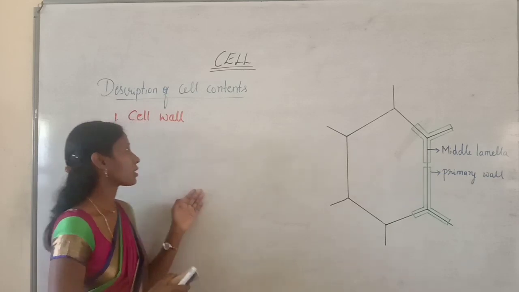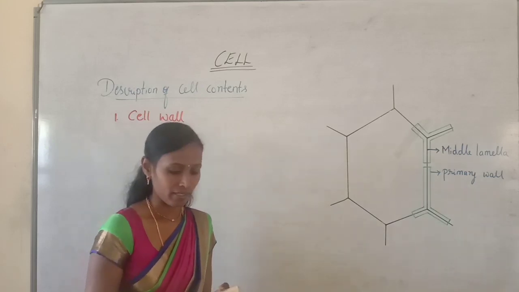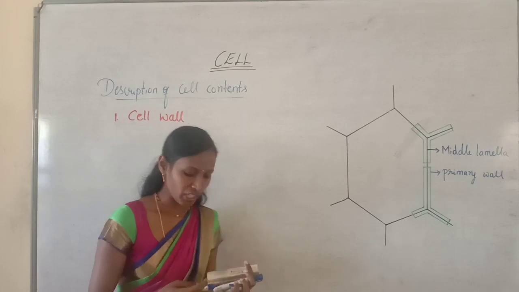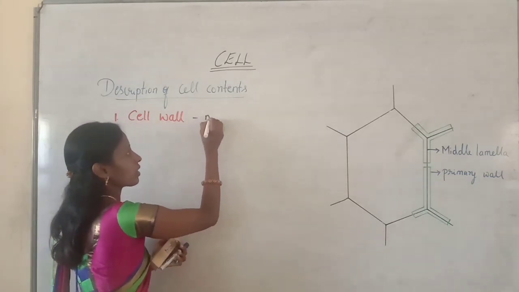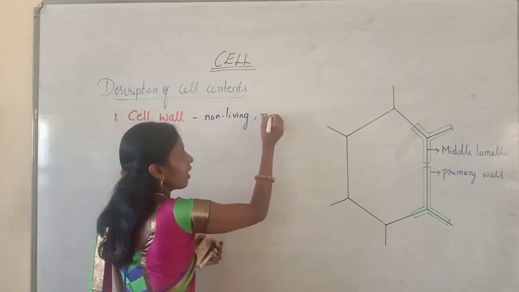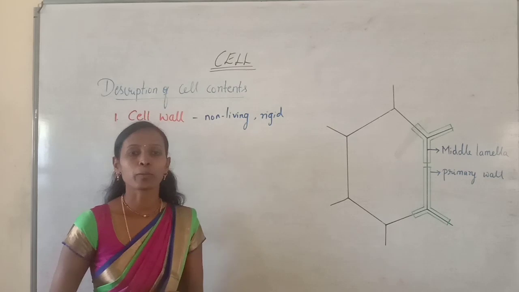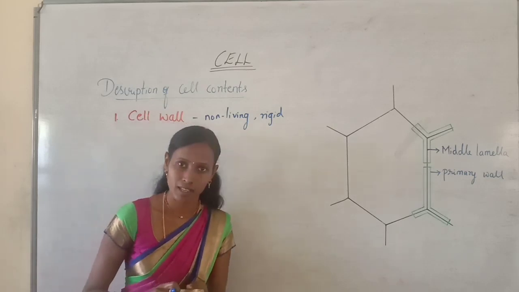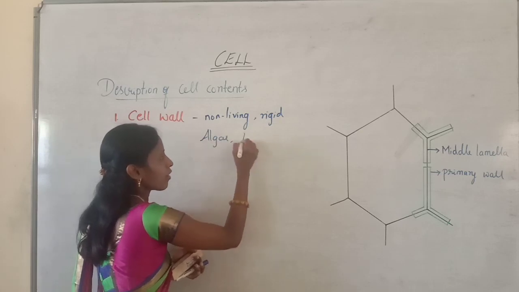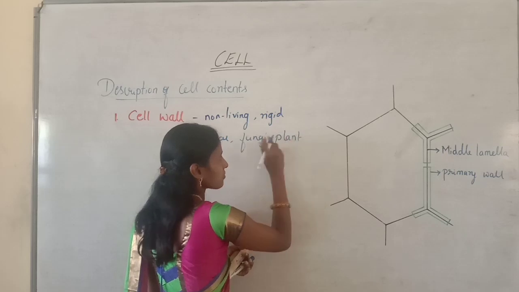So we'll see what this cell wall is. A cell wall is a non-living and rigid structure which forms the outermost boundary of the cells in case of algae, fungi and plant cells.